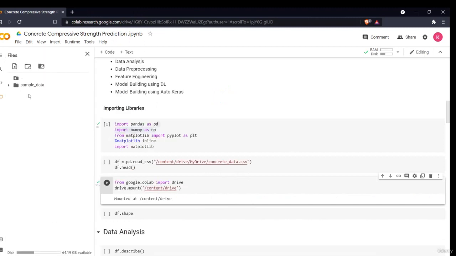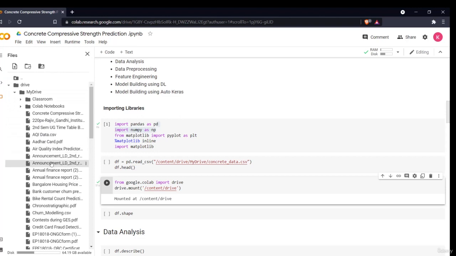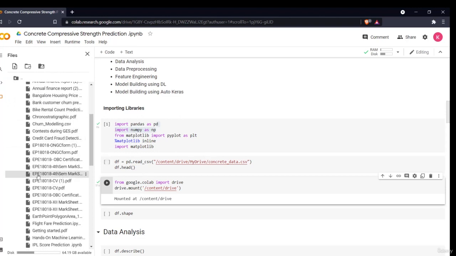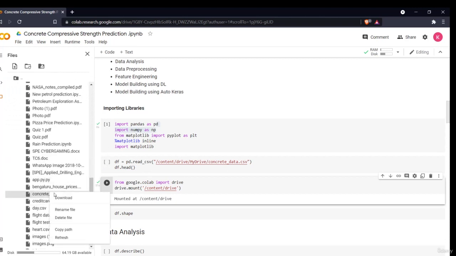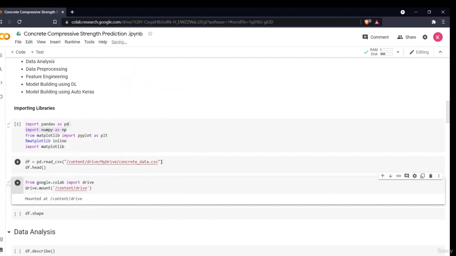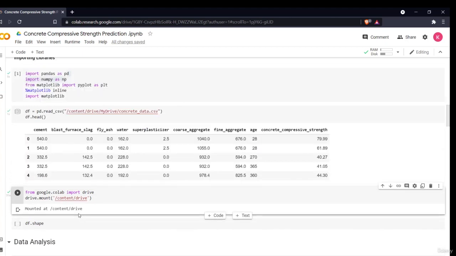So now when your drive is mounted, it is shown here and all the files are here. Then I'll copy my file path, that is the concrete data.csv. I'll copy the path from here, paste it here, and read it using pandas. So this was a simple way how you can read your file.